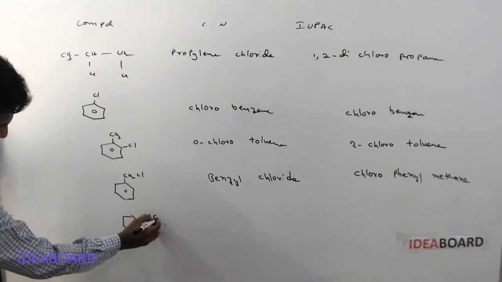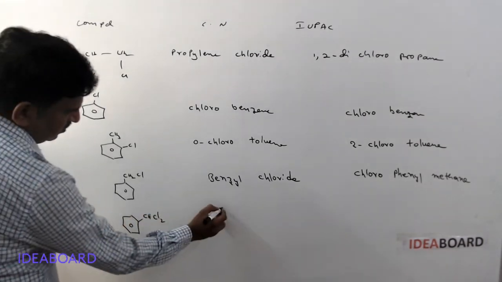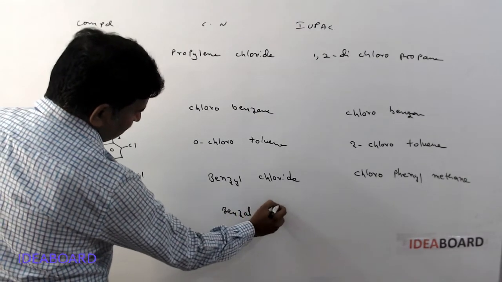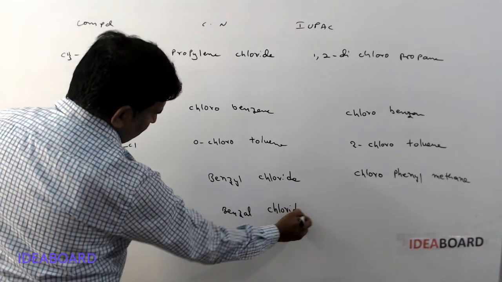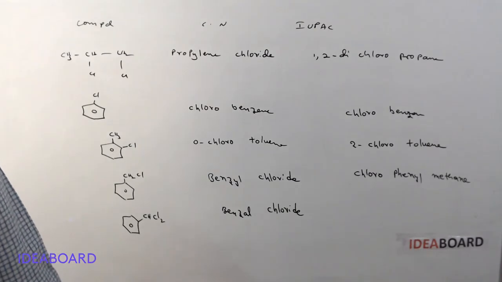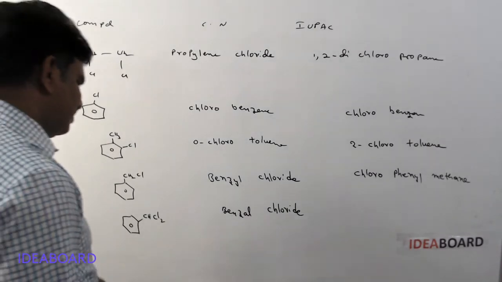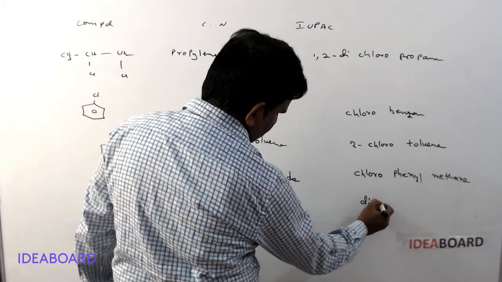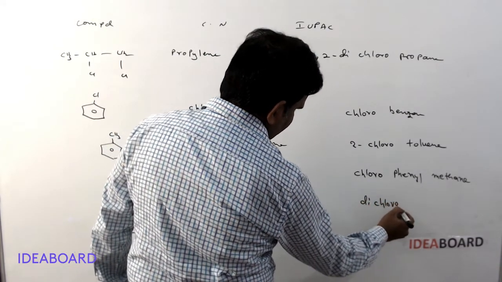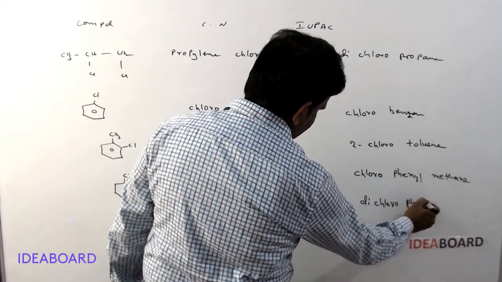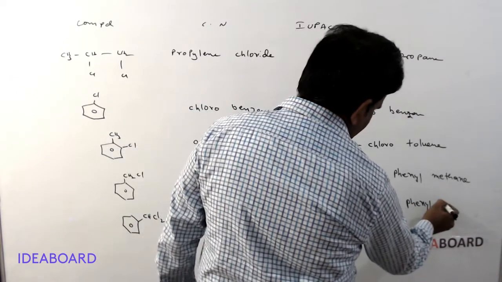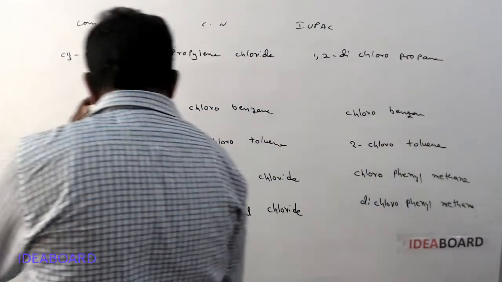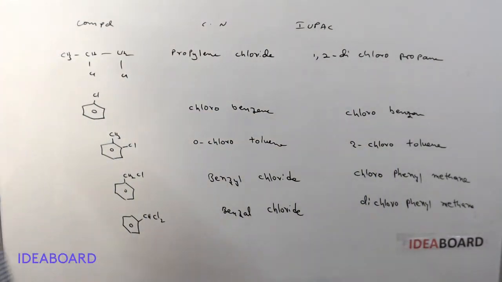And another one, suppose CHCl2 is present, this is called benzal chloride. Here benzal chloride, or it is called dichlorophenylmethane. Dichlorophenylmethane or benzal chloride.